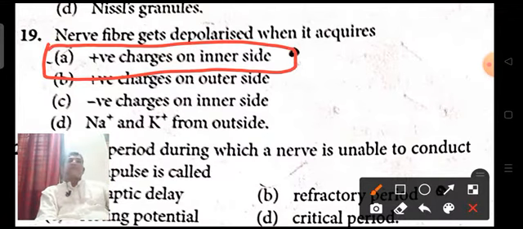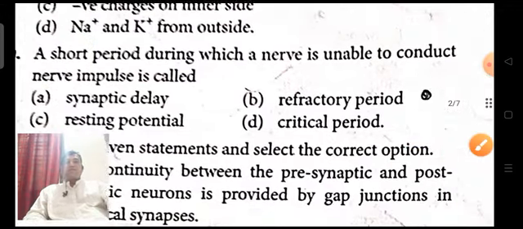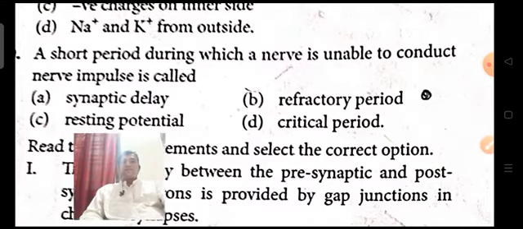A nerve fiber gets depolarized when it acquires a positive charge on the inner side, and the outside acquires the negative charge, based on the movement of ions. Next, coming on to the next question.